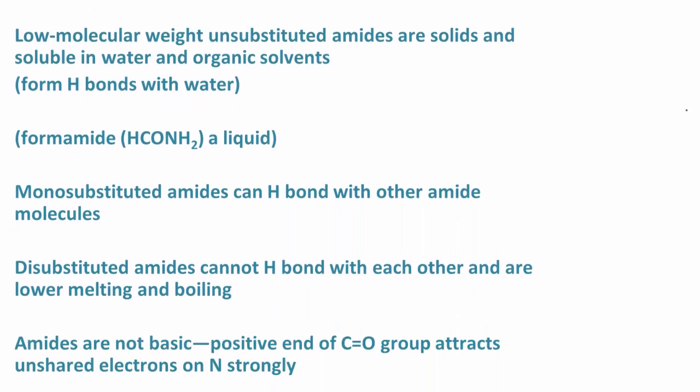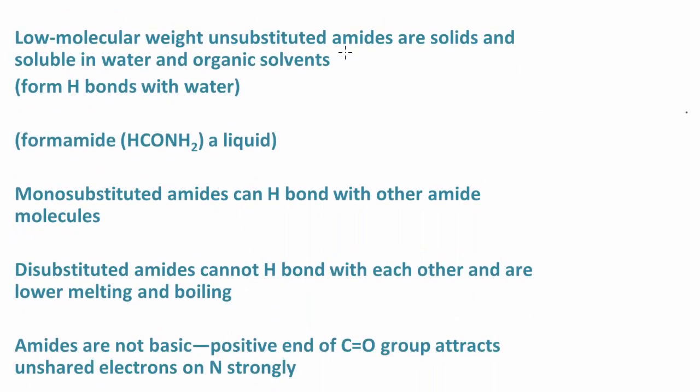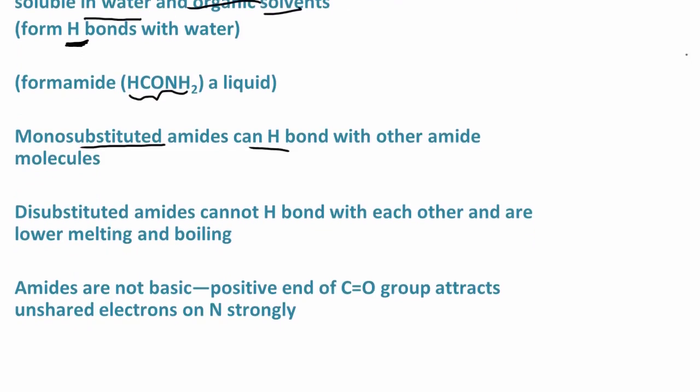Okay. Low molecular mass unsubstituted amides are solids, and they're also soluble in water and organic solvents. So again, they're soluble in water because they can form hydrogen bonds with water. So here's an example: formamide, and this is a liquid. Monosubstituted amides, that'd be where the nitrogen is bonded to one hydrogen and then an organic group. They can hydrogen bond with other amide molecules. So intermolecular hydrogen bonding does take place.